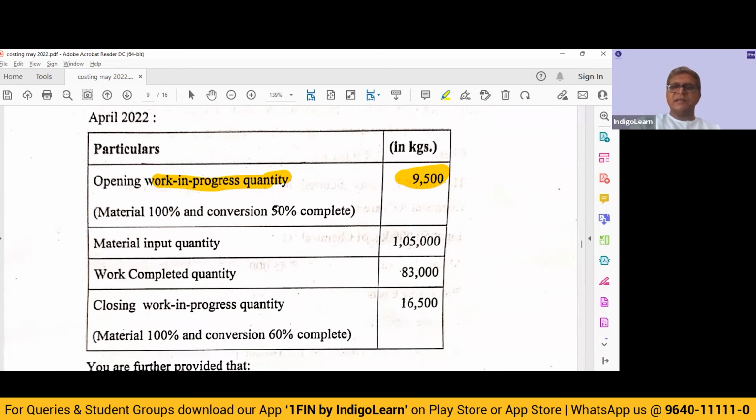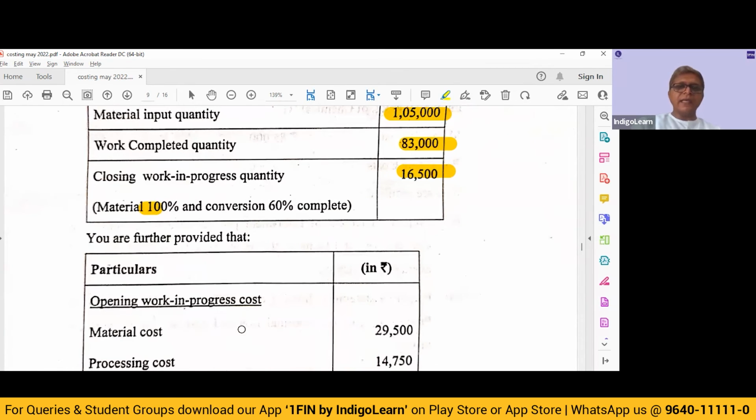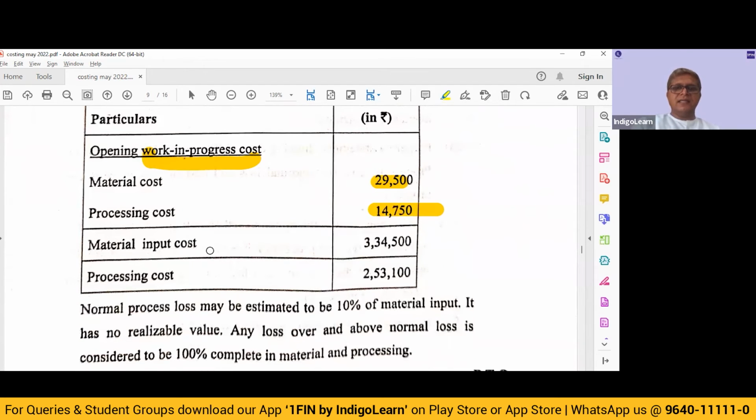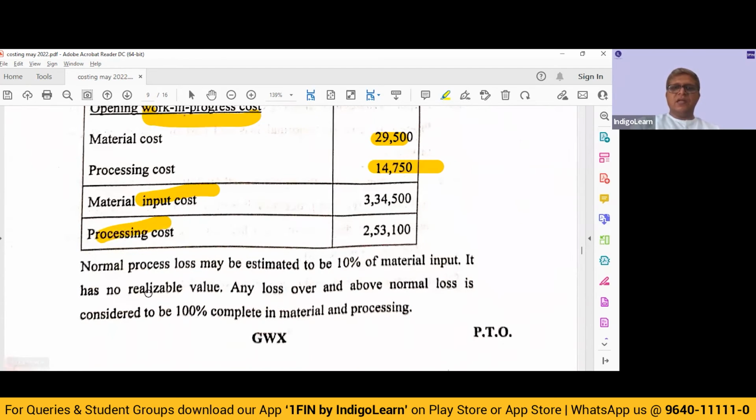So material 100% complete, conversion, that means labor and overheads, is 50% complete. Material input quantity 1,05,000, work completed quantity 83,000, closing work in progress quantity 16,500. In terms of material 100%, in terms of conversion 60% complete. You are further provided that, so they have given us the opening WIP cost in terms of material cost 29,500, in terms of processing cost 14,750, the input cost of material during the month and the processing cost incurred during the month. Normal losses may be estimated to be 10% of material input.